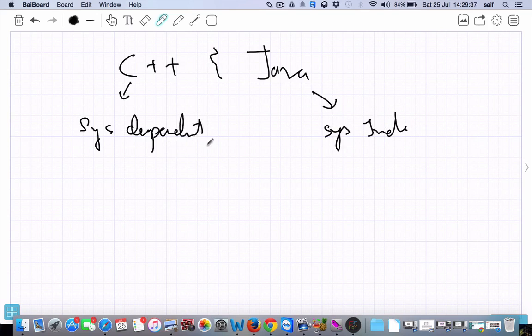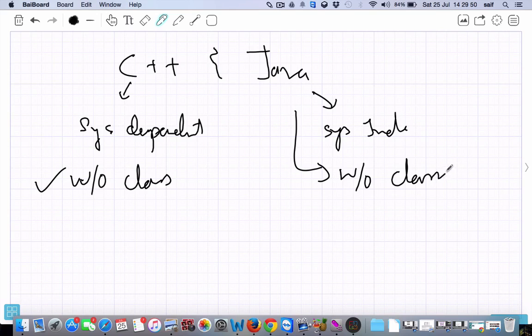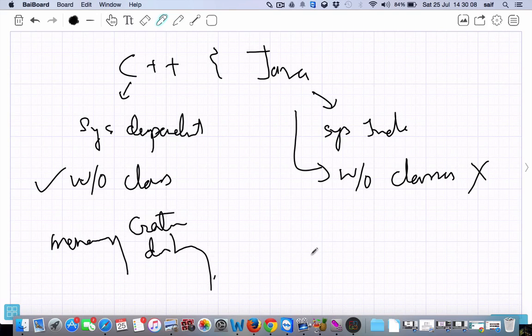In C++, we can write a program without classes. Whereas in Java, without classes, we cannot write any Java program. We cannot even start. In C++, memory is created and destroyed manually by the programmer. Whereas in Java, memory is created and destroyed dynamically by the JVM.